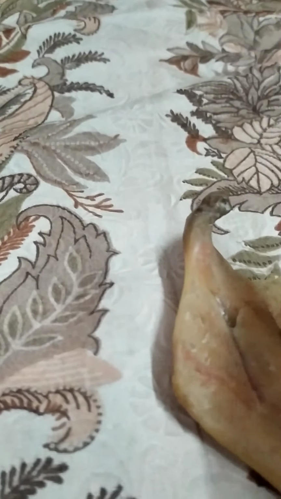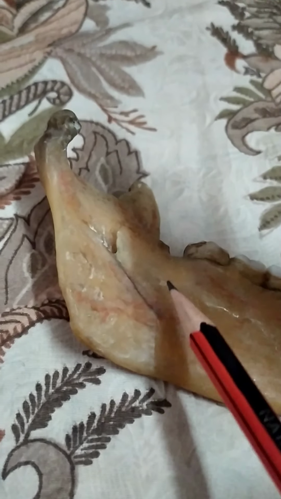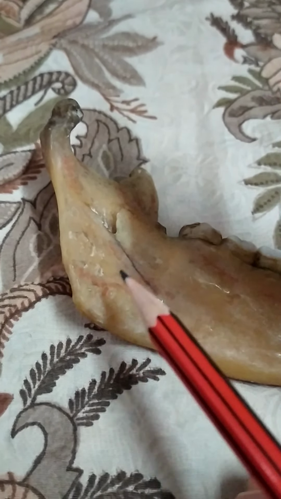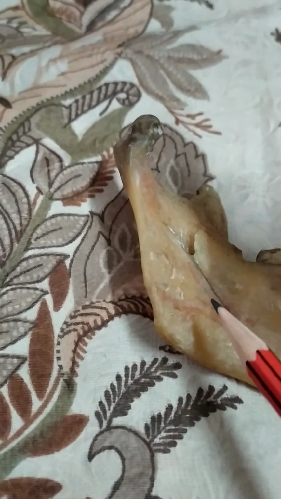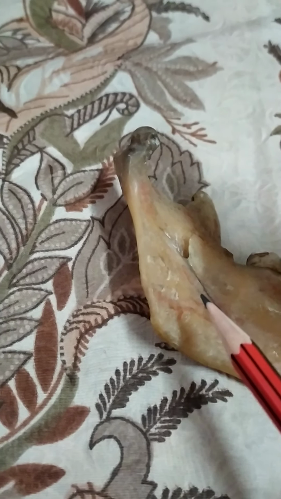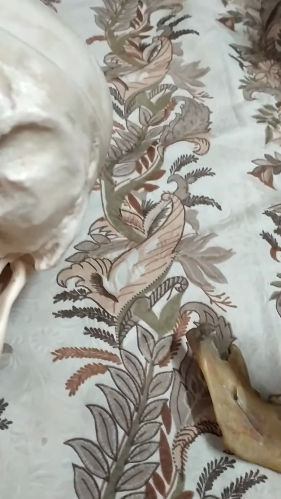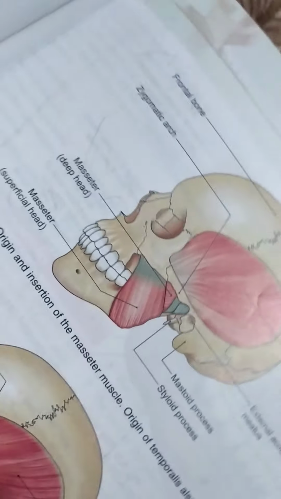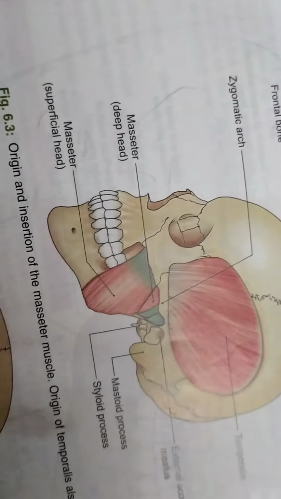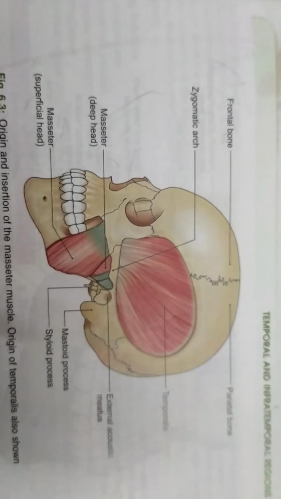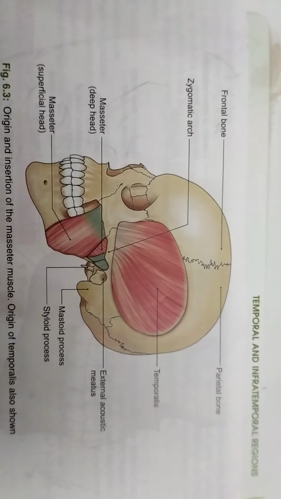See, this is the roughened area of the medial aspect of the angle of mandible. So here will be the insertion of the medial pterygoid muscle. Okay. Now once again, just talking about the origin and insertion of all the muscles we have discussed.